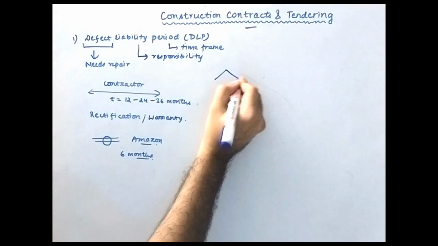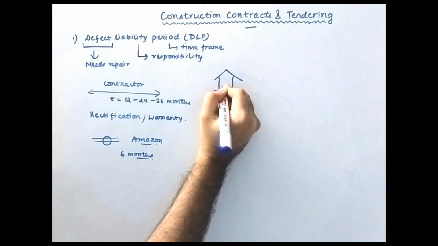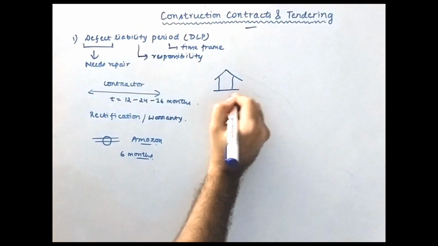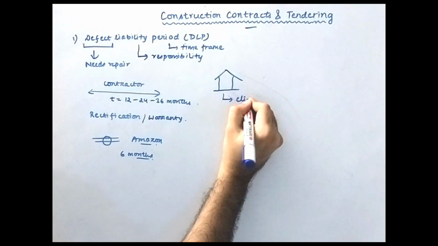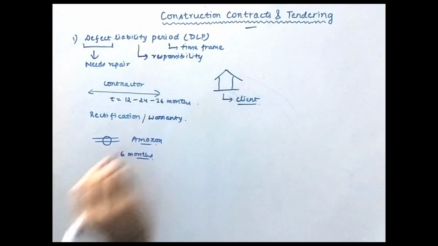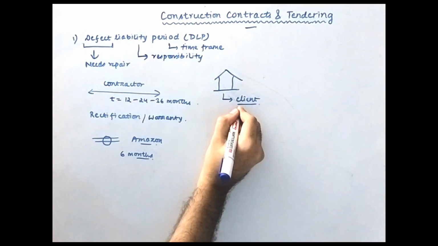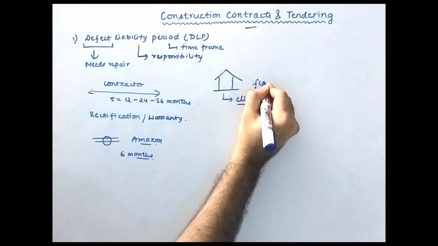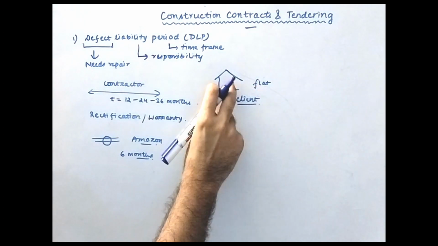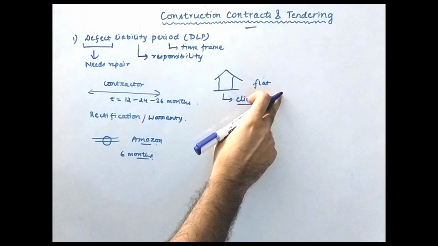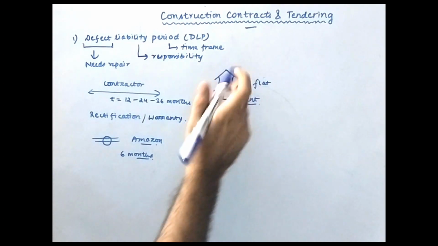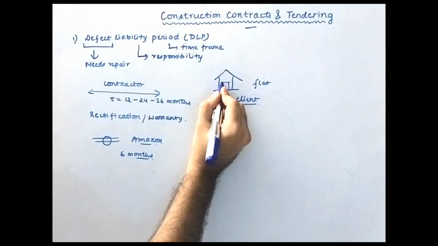Similarly, when you hand over a completely constructed facility, like a residential flat or a hospital building, you hand over this facility to the client or the owner. You have completed your work. Now the client will start using this facility. For example, the client will sell these residential flats to the people who want to relocate into them. Those people will come as the occupants and start using these flats.